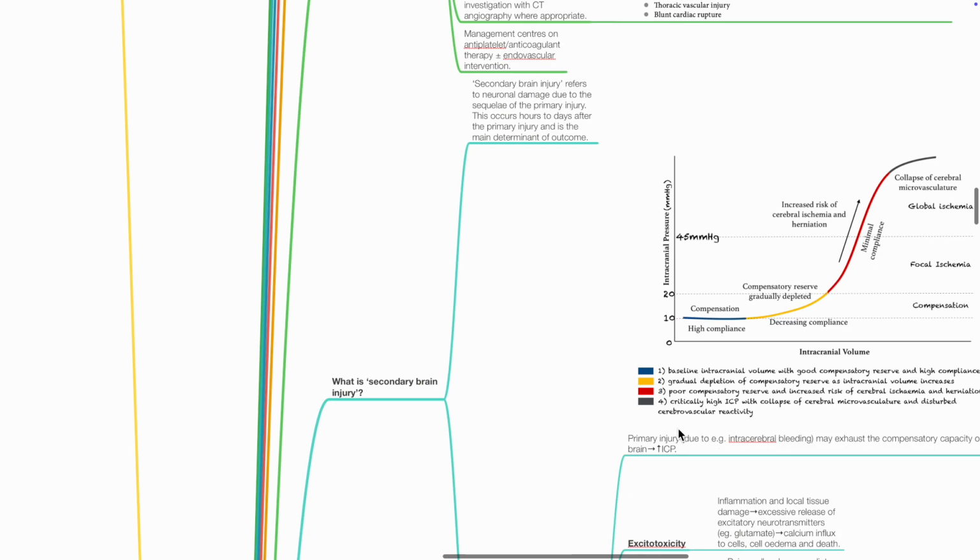What is secondary brain injury? This refers to neuronal damage due to sequelae of primary injury. This occurs hours to days after the primary injury and is the main determinant of outcome.